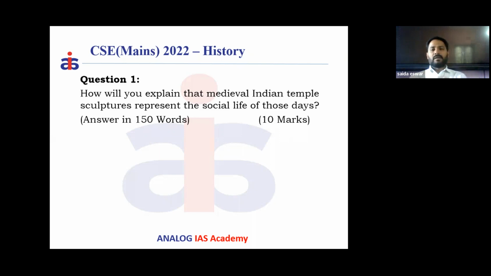Under medieval Indian temple sculptures, we have many kingdoms. For example, the Badami Chalukyas were in Karnataka. Then the Pallavas, with their Indian temple style, in South India. And we have the Rashtrakutas, once again in the Deccan region, and the Khajuraho temples in medieval Central India.